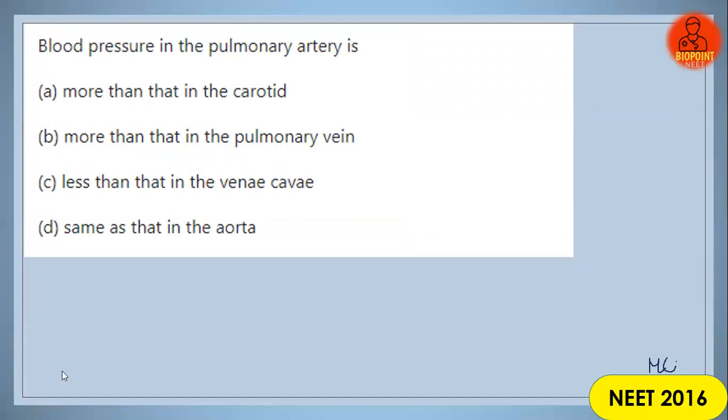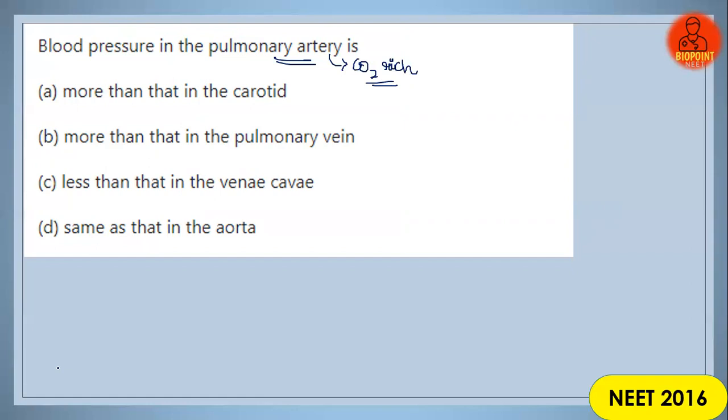Again, an MCQ, a previous year question from the 2016 NEET paper. This was yesterday's Super 30 question, also a very important question. Blood pressure in the pulmonary artery is. Actually, what kind of blood does the pulmonary artery carry? The pulmonary artery is the only artery that carries carbon dioxide rich, deoxygenated blood, while all other arteries carry oxygenated blood.